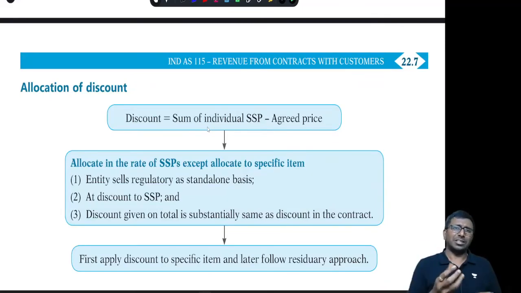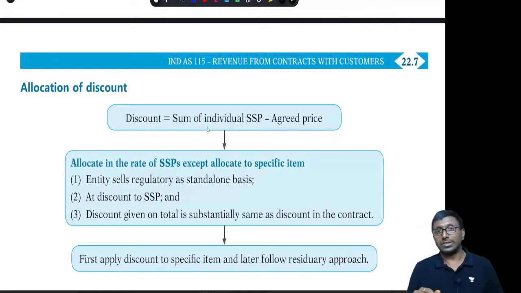Generally, if any discount is not specifically related to any one performance obligation, then this discount will be allocated to all in the ratio of your SSP. But suppose I am selling A, B, C, and if I sell B and C together, I will give some discount.